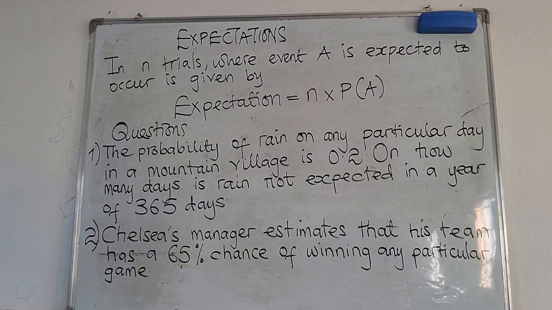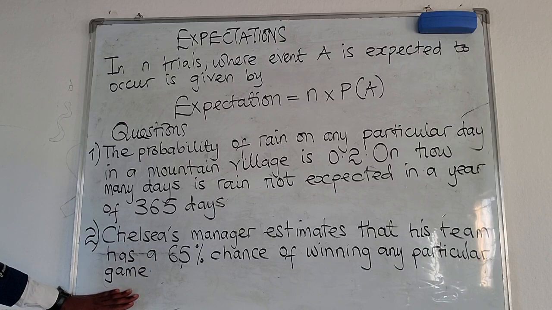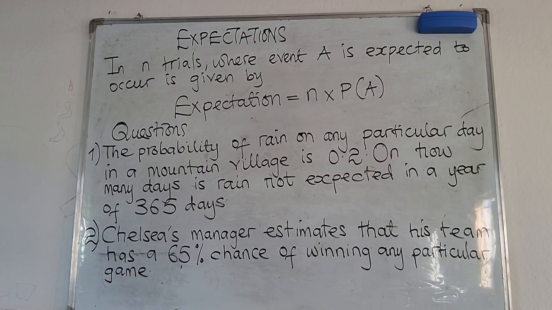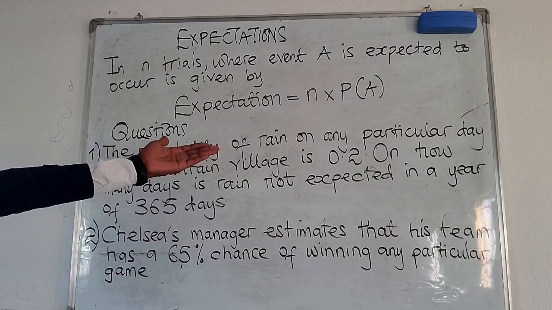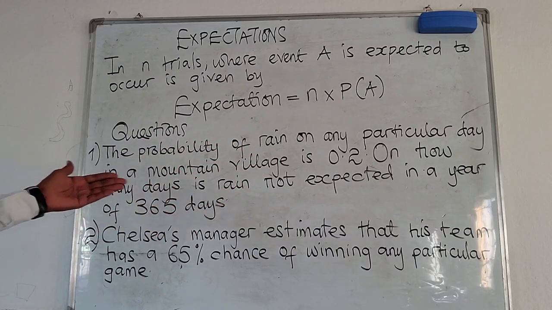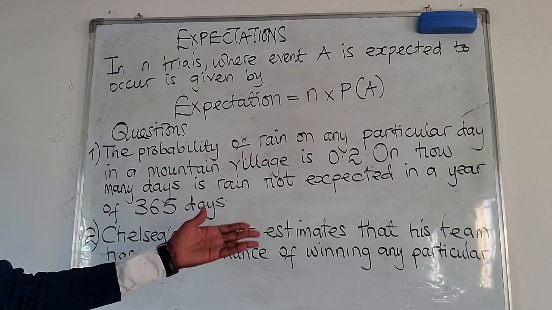So the questions I have for you today, guys, there are two. It has got two parts, A and B, which I'm going to write right after I read the questions. The probability of rain on any particular day in a mountain village is 0.2.